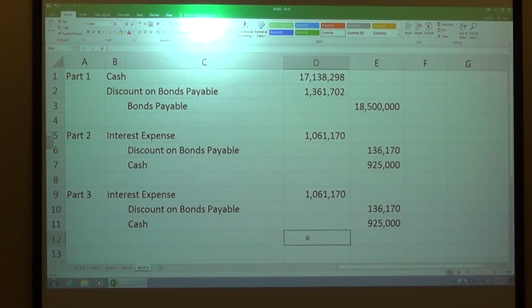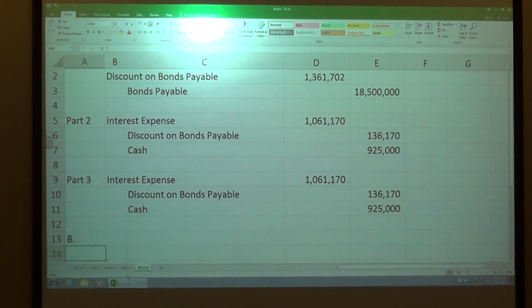All right. So let's calculate that. So this is part B. So as a part of that, we have an annual interest paid.